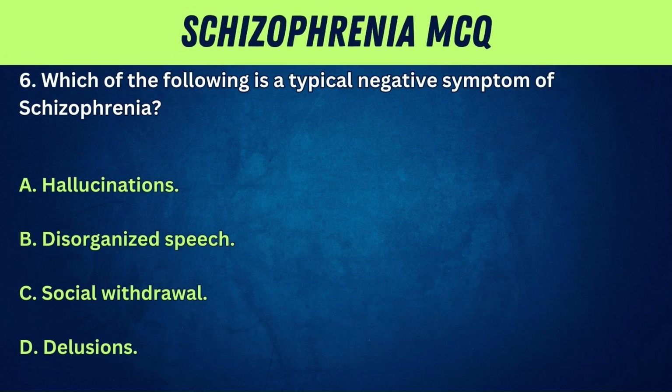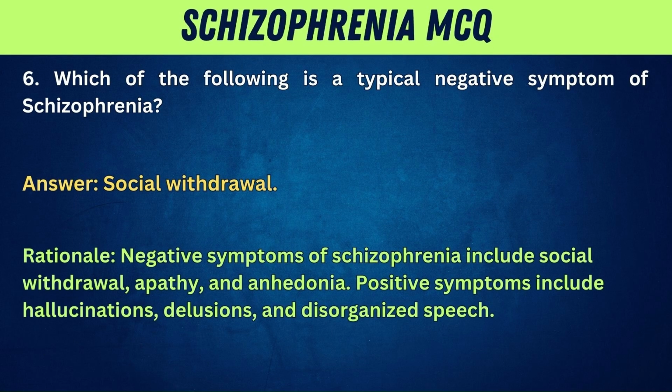6. Which of the following is a typical negative symptom of schizophrenia? A. Hallucinations. B. Disorganized speech. C. Social withdrawal. D. Delusions. Answer: social withdrawal. Rationale: negative symptoms of schizophrenia include social withdrawal, apathy, and anhedonia. Positive symptoms include hallucinations, delusions, and disorganized speech.